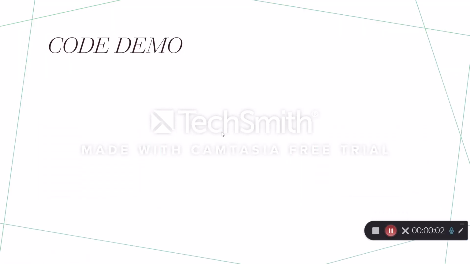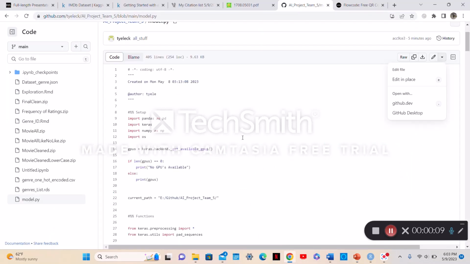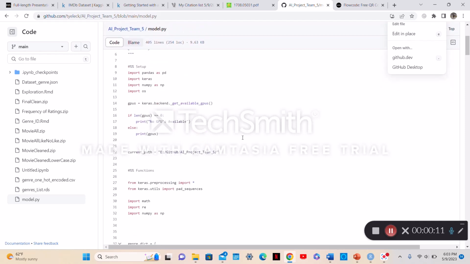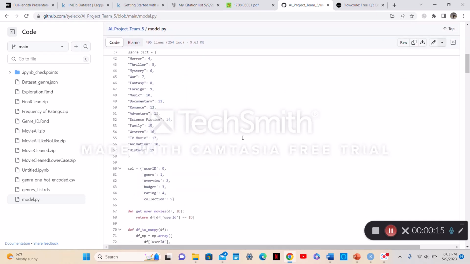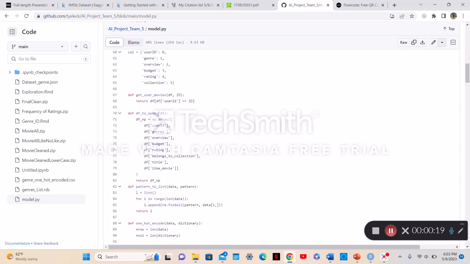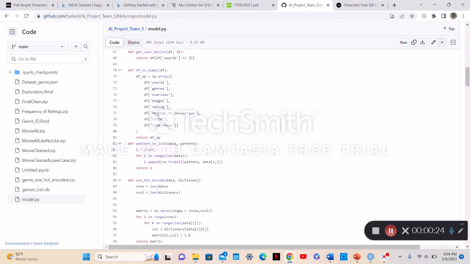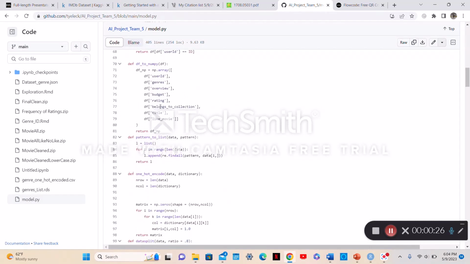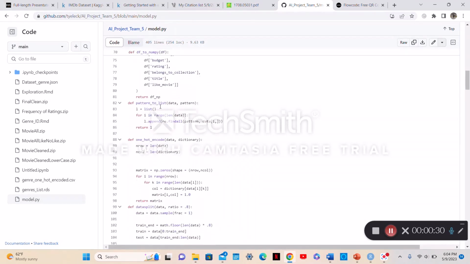All right, so this will be the code demo. If I go to GitHub, this is basically some of the functions we used. This user movies function basically just gets the list of movies for each user, gets the important columns, and also converts it to a NumPy data frame.